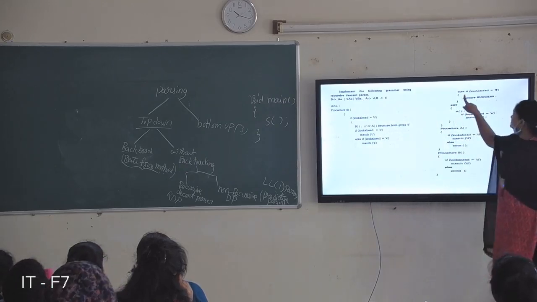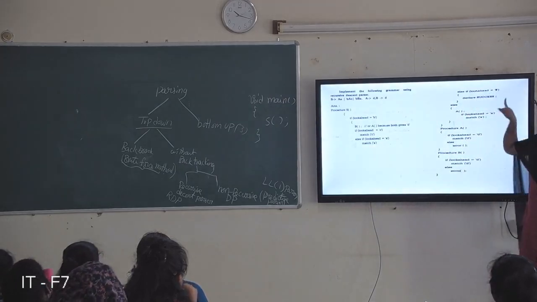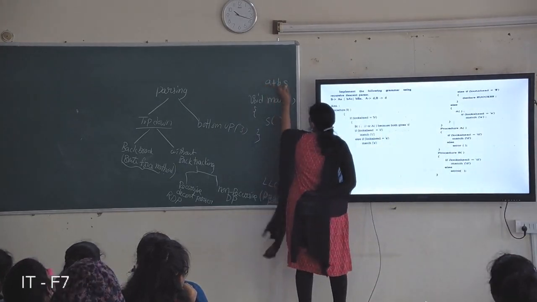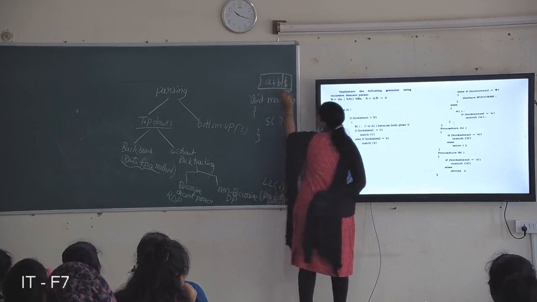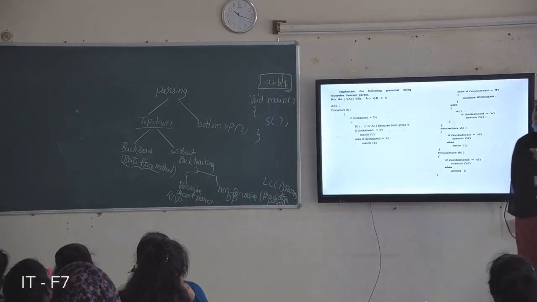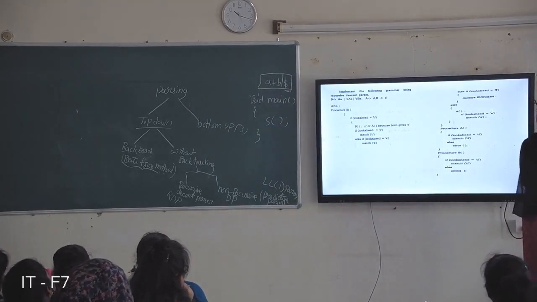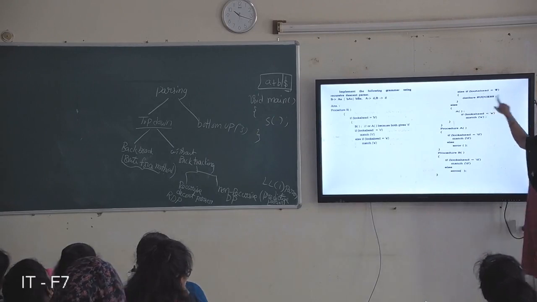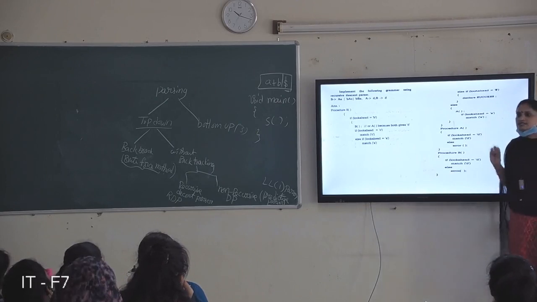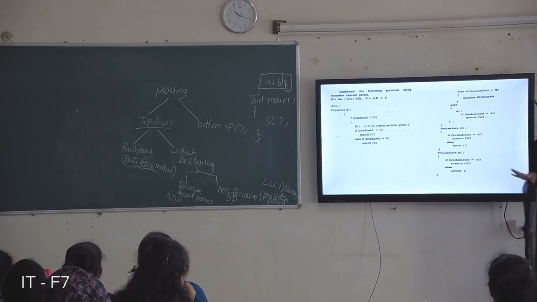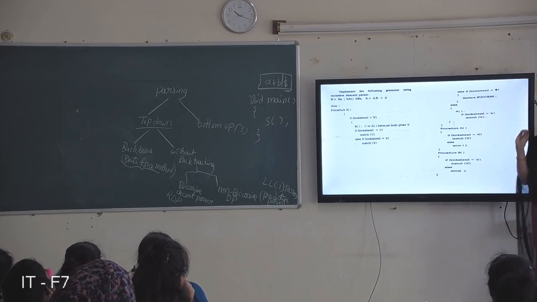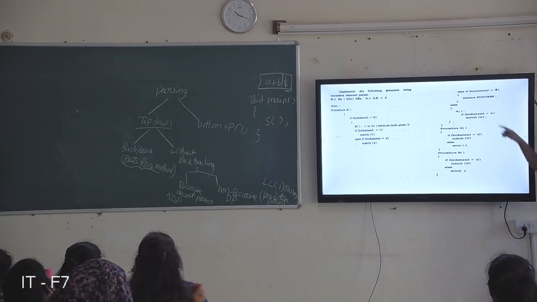That's all. And else, if lookahead symbol equal to dollar, actually the input string ends with dollar. Every input string ends with dollar, so it indicates the end of the input sentence. Compulsorily it ends with dollar. So whenever lookahead symbol is dollar, declare successful. That is, the given sentence is successfully correct. Syntactically it is correct, grammatically it is correct.